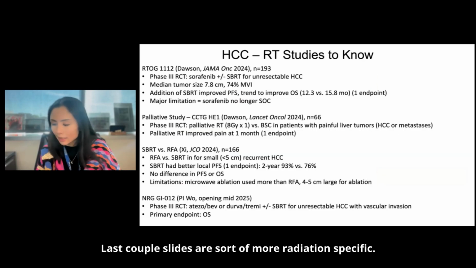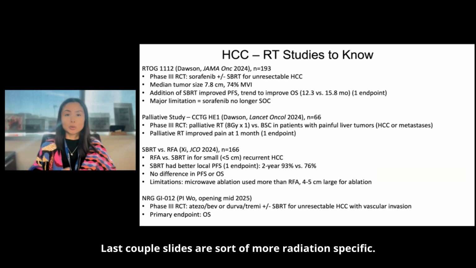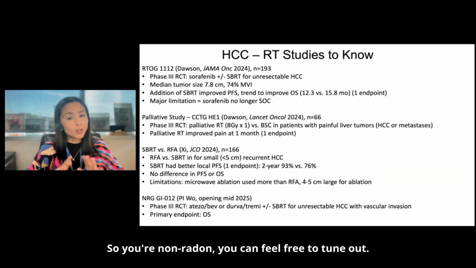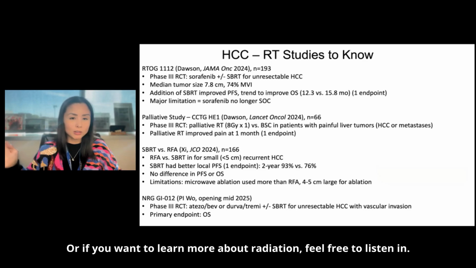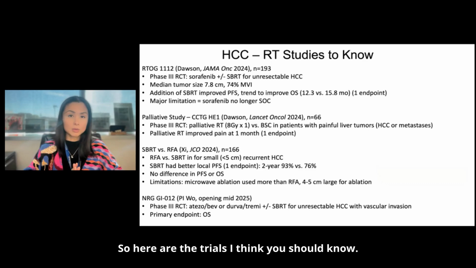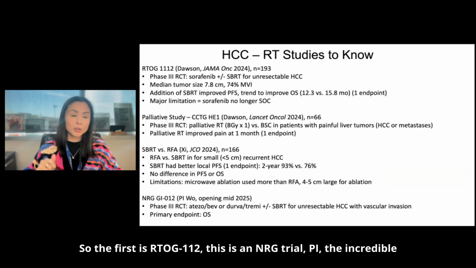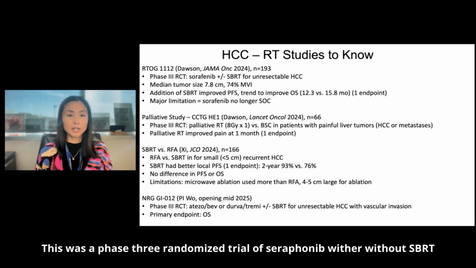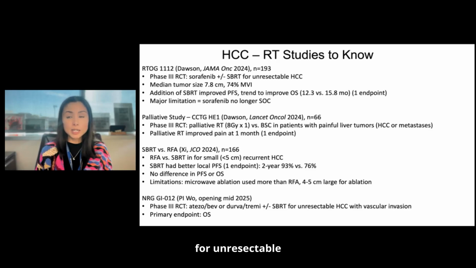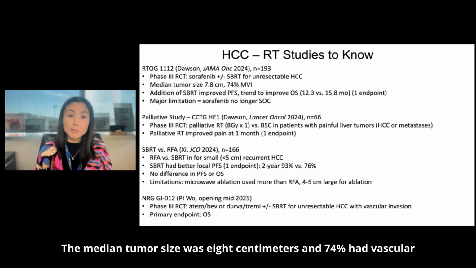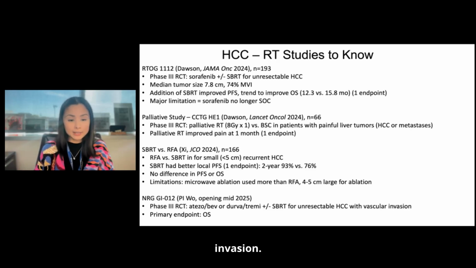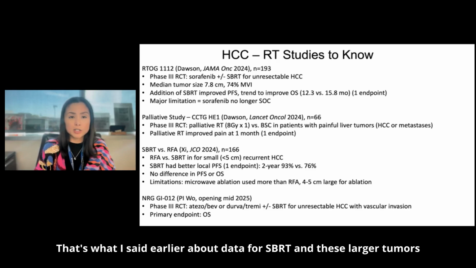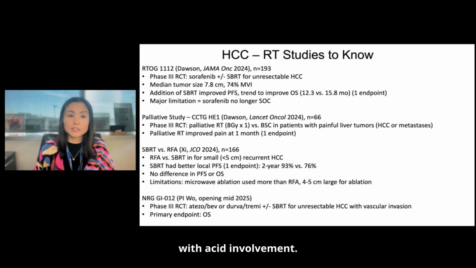Okay. Last couple slides are sort of more radiation specific. So if you're a non-rad onc, you can feel free to tune out, or if you want to learn more about radiation, feel free to listen in. So here are the trials I think you should know. So the first is RTOG 1112. This is an NRG trial, PI, the incredible Laura Dawson. This was a phase 3 randomized trial of sorafenib with or without SBRT for unresectable HCC. The median tumor size was 8 centimeters and 74% had vascular invasion. Hence what I said earlier about data for SBRT in these larger tumors with vascular involvement.